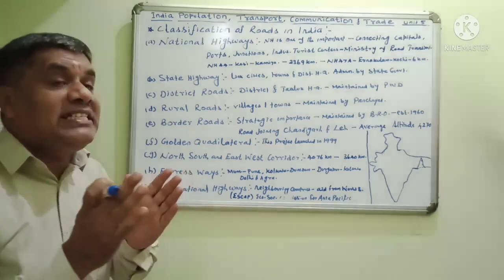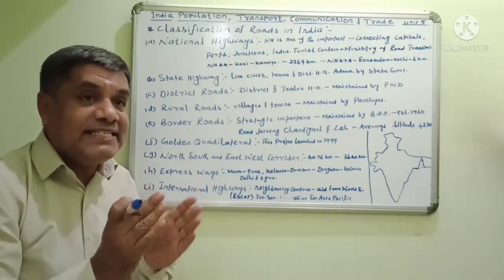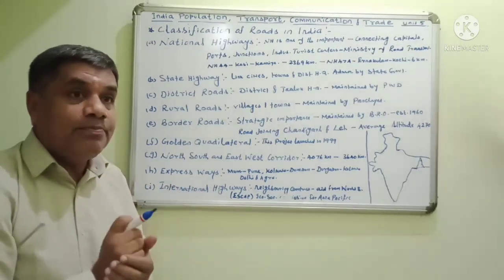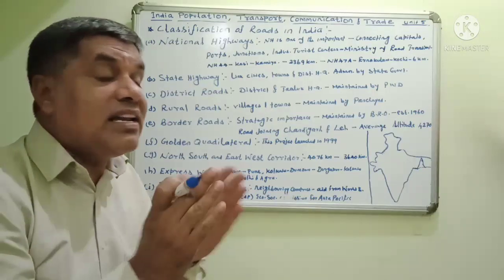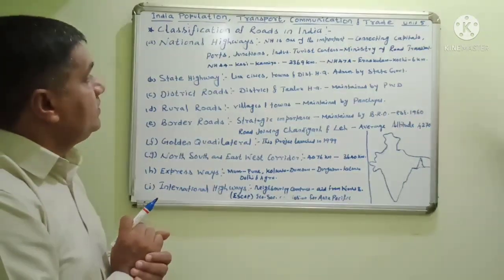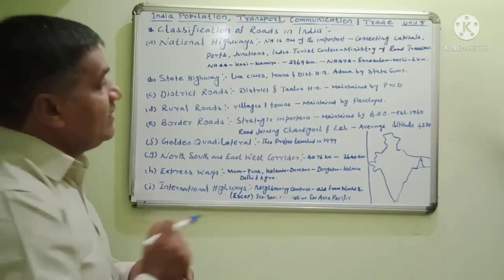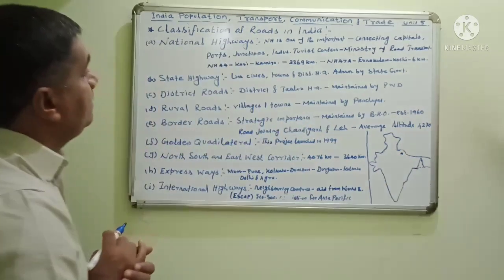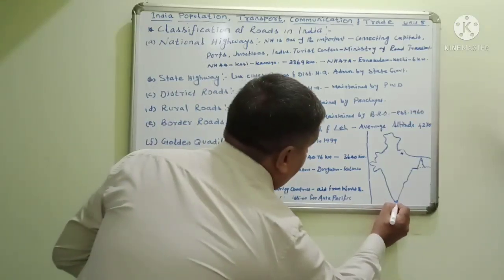The longest national highway is NH44. It links Kashi or Varanasi, in Uttar Pradesh, to Kanyakumari.